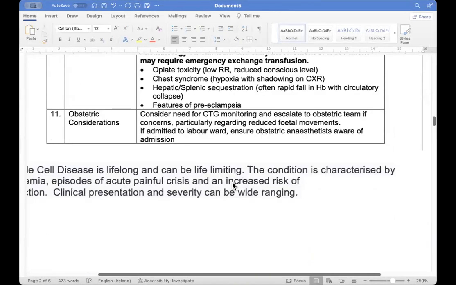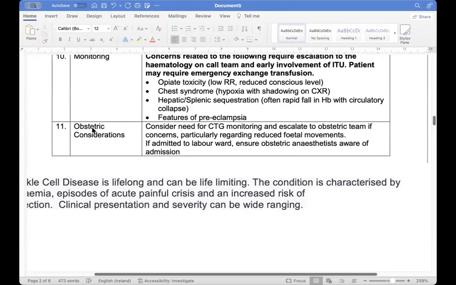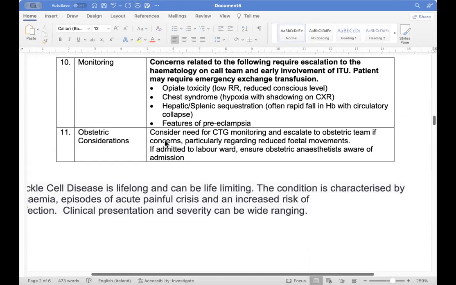And we have to check for the features of preeclampsia. Then we will come to the baby. Baby, what are we going to do? For the baby, we have to do CTG monitoring. Okay, we have to check on the baby also. And then we also have to contact the anesthetic. You see, there is one difference here in our cases, and we have to check for fetal movement.